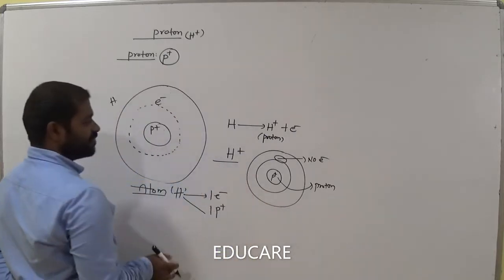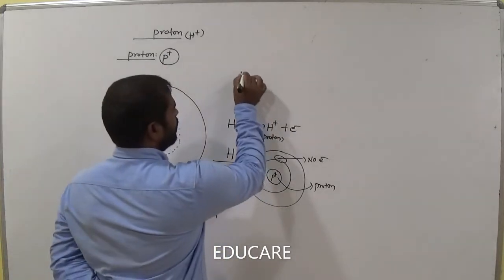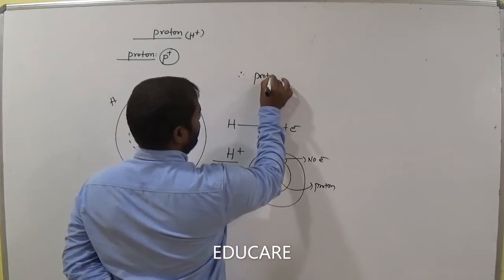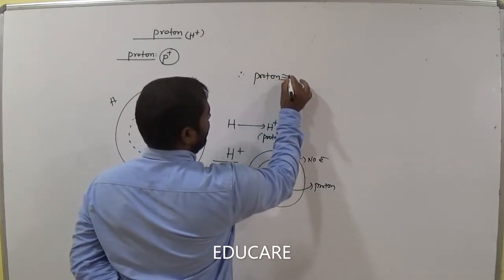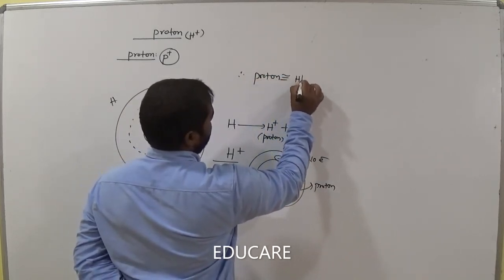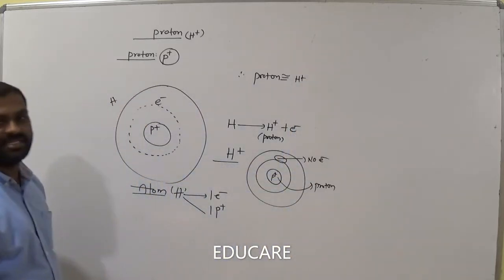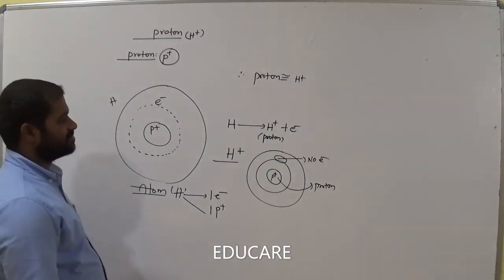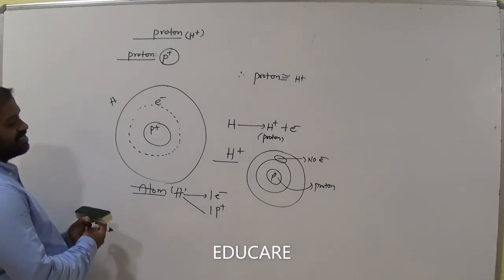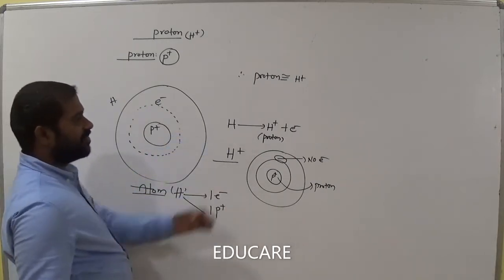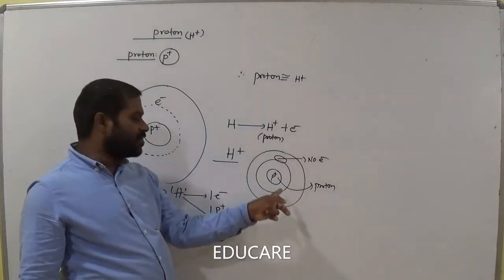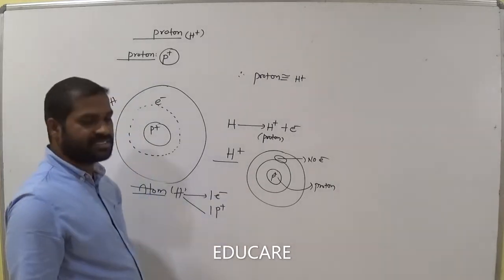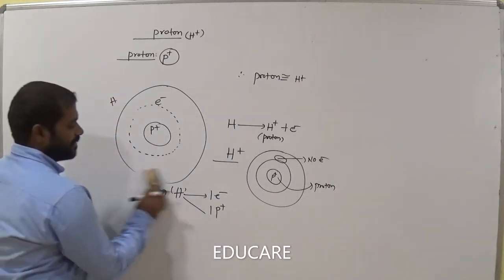So we call it proton. Therefore, proton is equivalent to H plus. Remember this. Proton is called H plus because there is no electron, only protons are present.